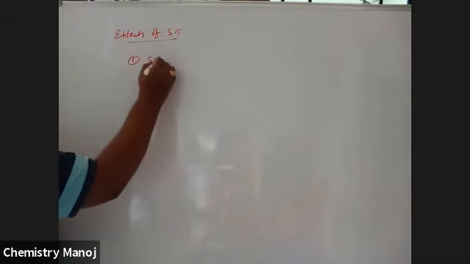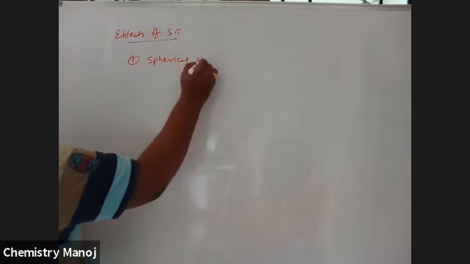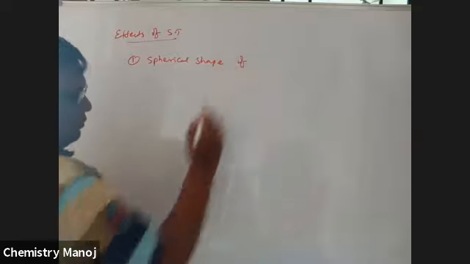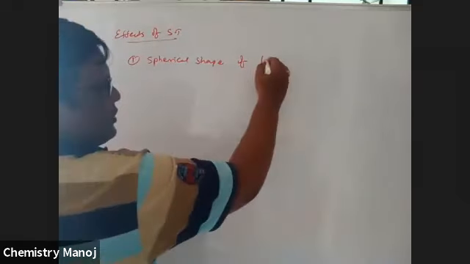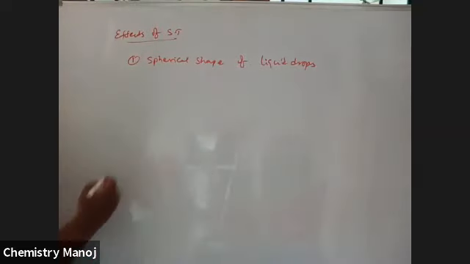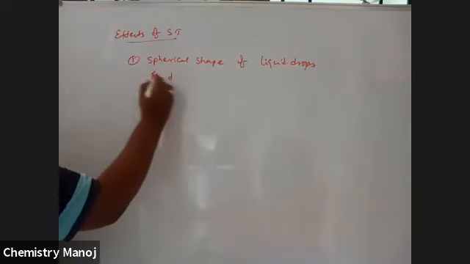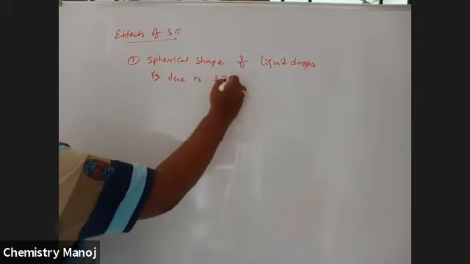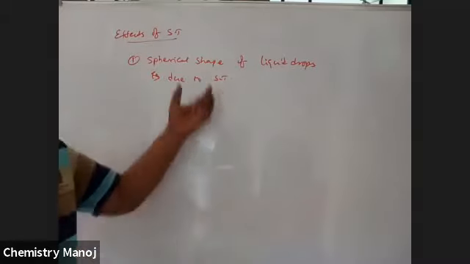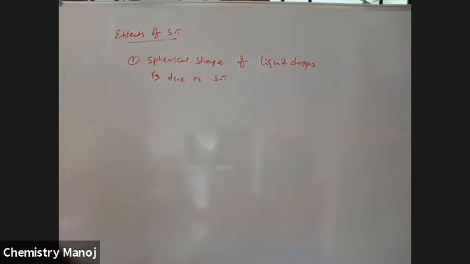Effects of surface tension. What are these effects? First one, the spherical shape of liquid drops is due to surface tension. So every liquid drop is going to be spherical. That spherical shape is due to this surface tension.